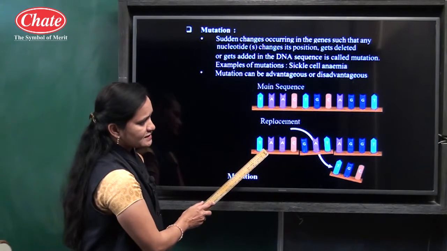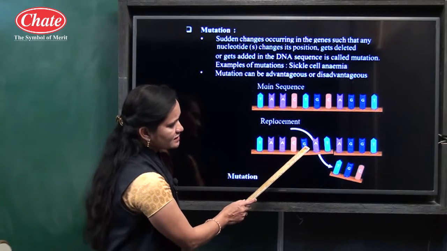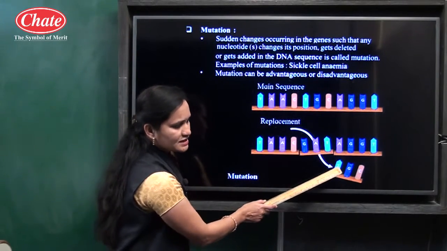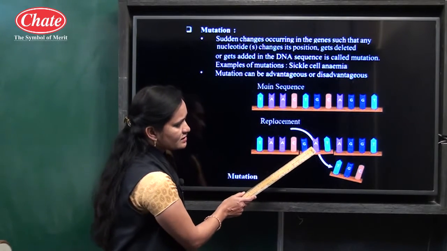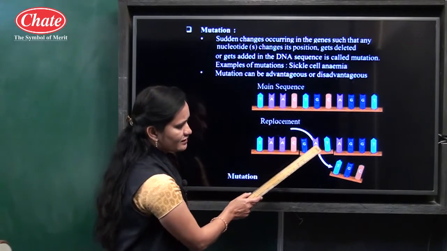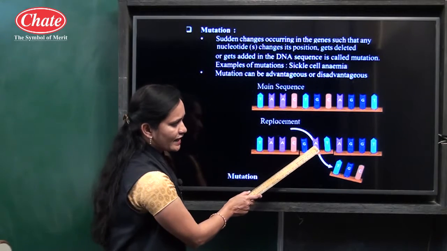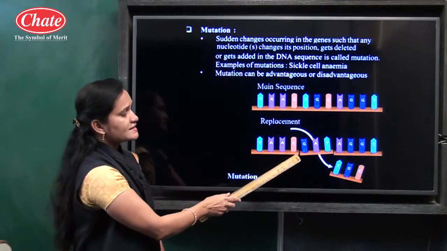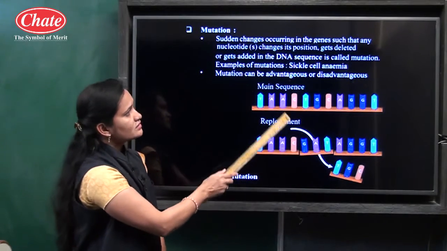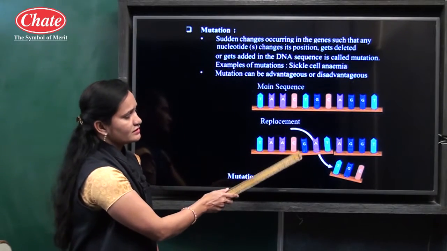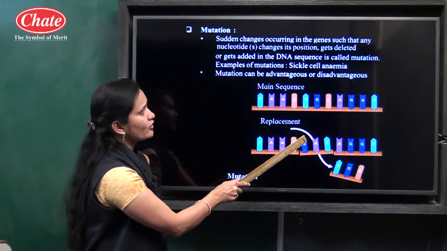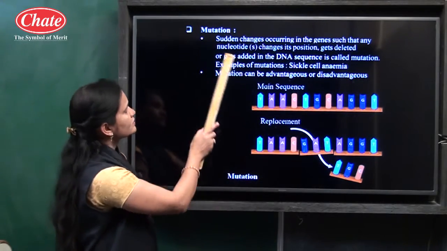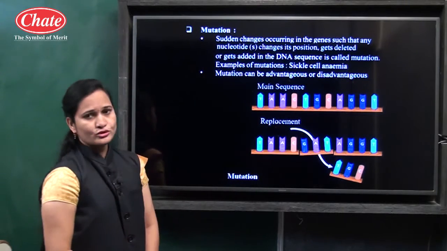How does mutation take place here? Here see the sequence GAT, and this sequence is TGC. The sequence TGC is replaced here by GAT. Now G means what? Guanine, A means adenine, and T means thymine. So mutation means what? When sudden changes occur in the genes such that any nucleotide, its position changes, or if it gets added or if it gets deleted, such a situation or condition is known as the mutation.